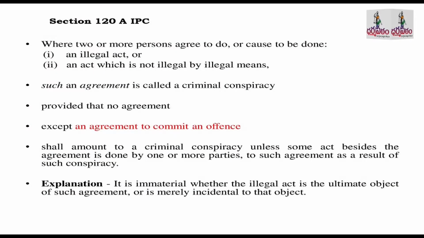Provided that no agreement except an agreement to commit an offense shall amount to criminal conspiracy unless some act besides the agreement is done by one or more parties to such agreement as a result of such conspiracy. This is the proviso under Section 120A.